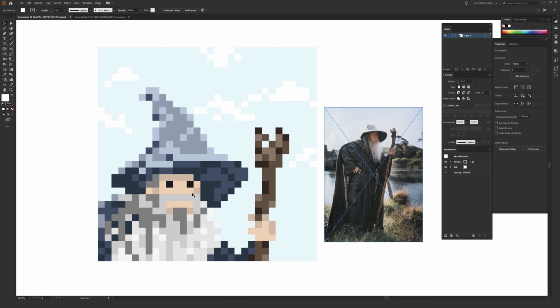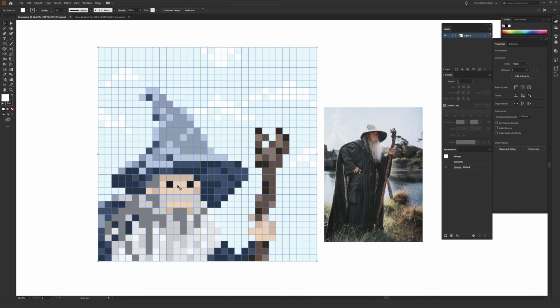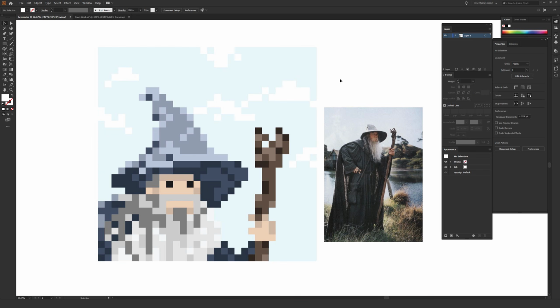So I would reference this image and try to simplify the overall shapes as much as possible. In this case, I started with the face just to give myself some sense of scale. So I decided I wanted the eyes to be a single pixel. So you can see each eye is a single pixel there with 2 pixels between them in order to create the distance or the gap between the eyes.